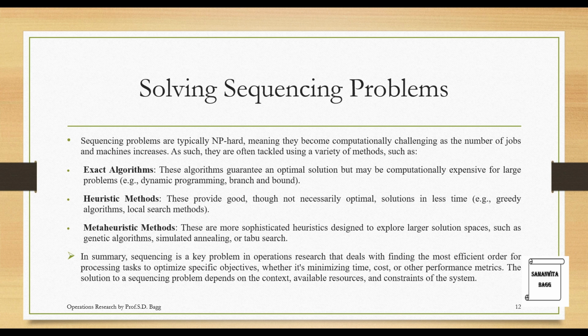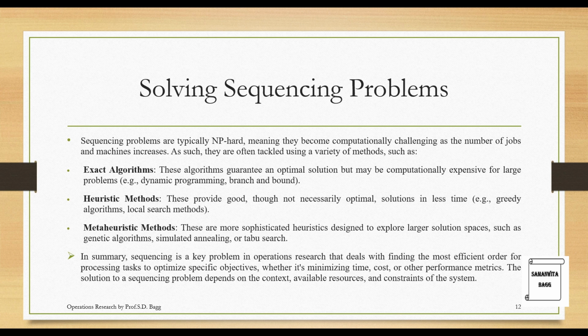As such, they are often tackled using a variety of methods such as exact algorithms. These algorithms guarantee an optimal solution but may be computationally expensive for large problems. Example, dynamic programming. We have already solved dynamic programming. You have seen that it takes a lot of time. It is computationally going to be quite difficult and expensive as well. Branch and bound is another type of example for exact algorithm.